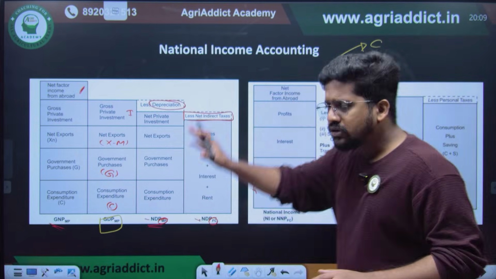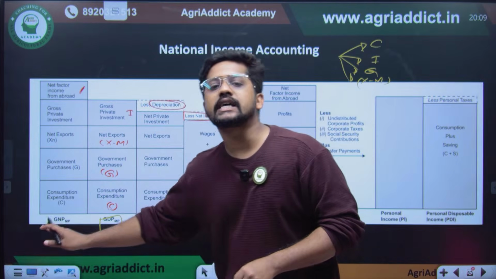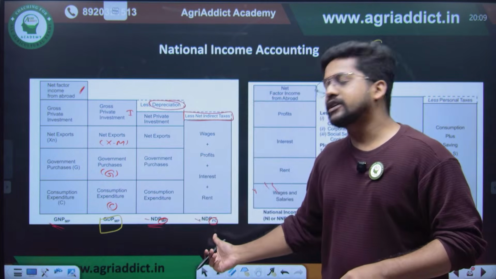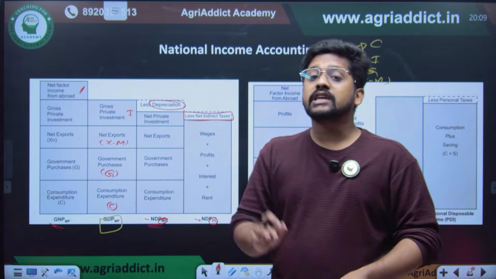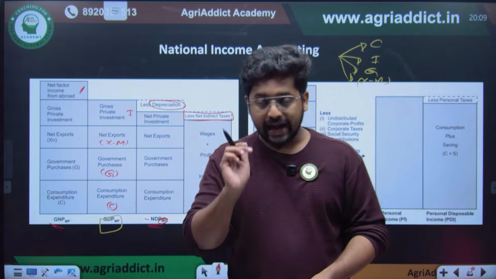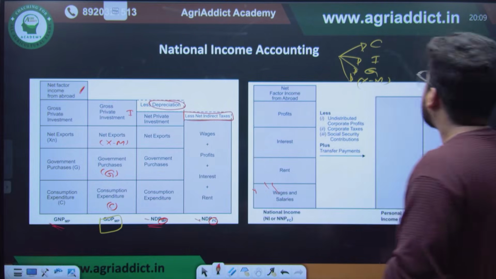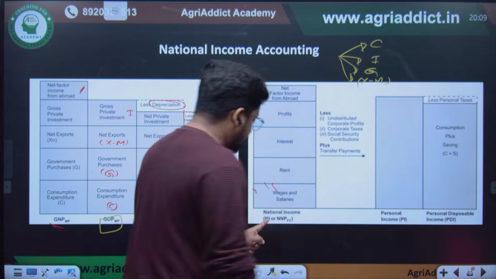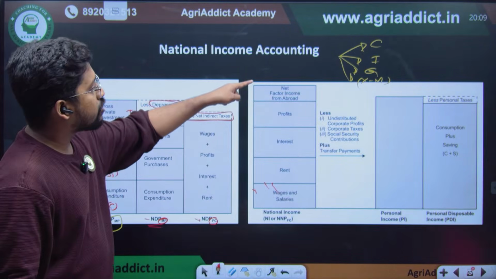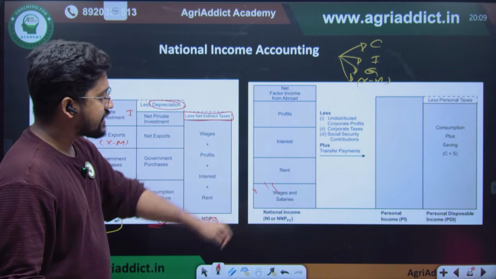Based on the things that I have told you, you would be able to do any conversions, from gross national product at market price to net national product at factor cost. This net national product at factor cost is actually considered as national income. National income, or net national product at factor cost, includes net factor income from abroad, profits, interest, rent, and wages and salaries.